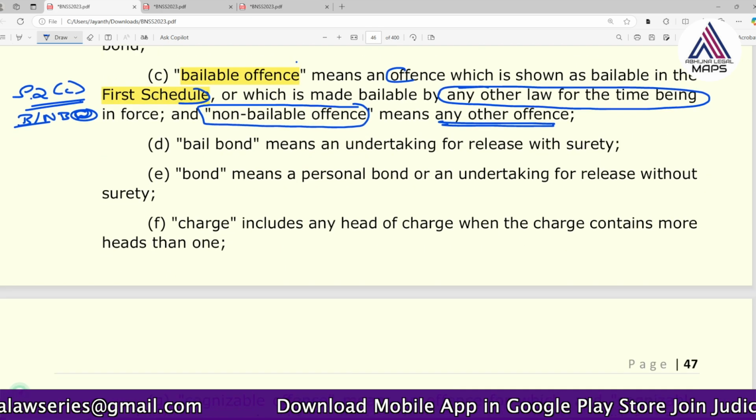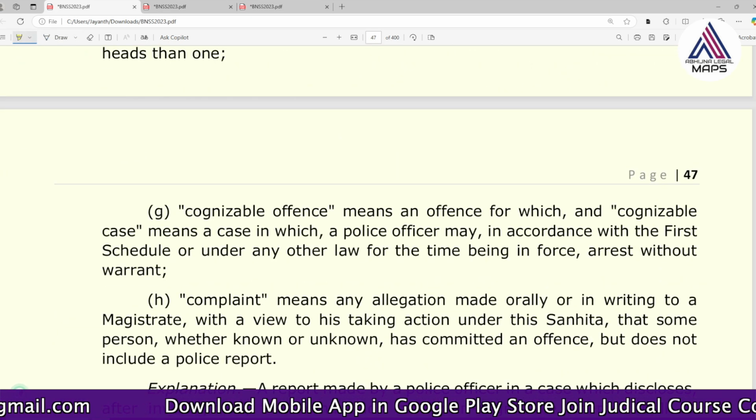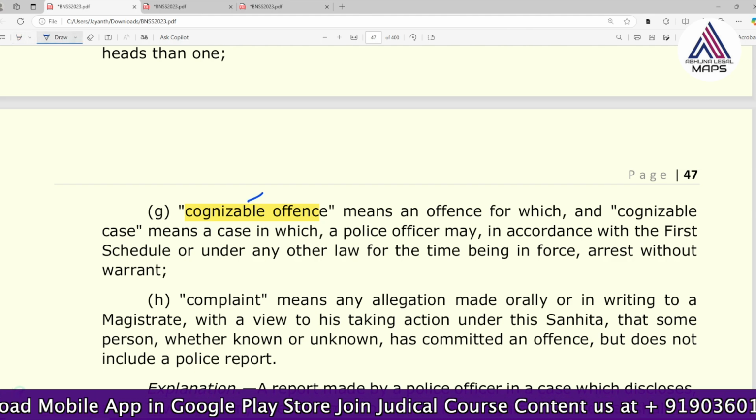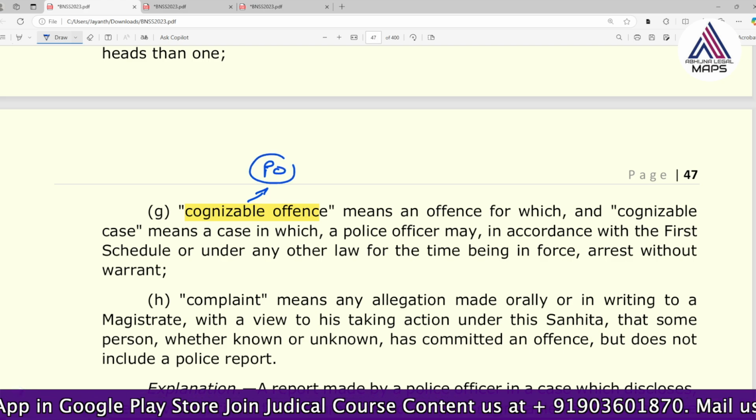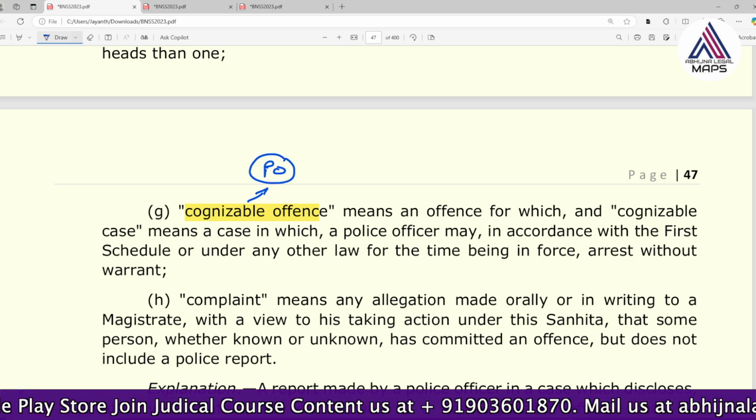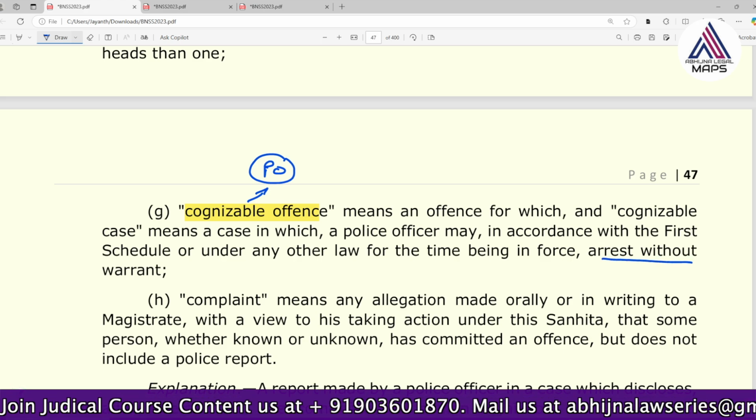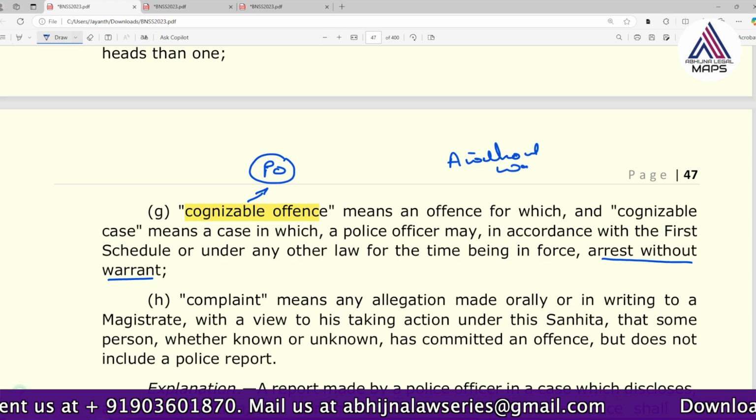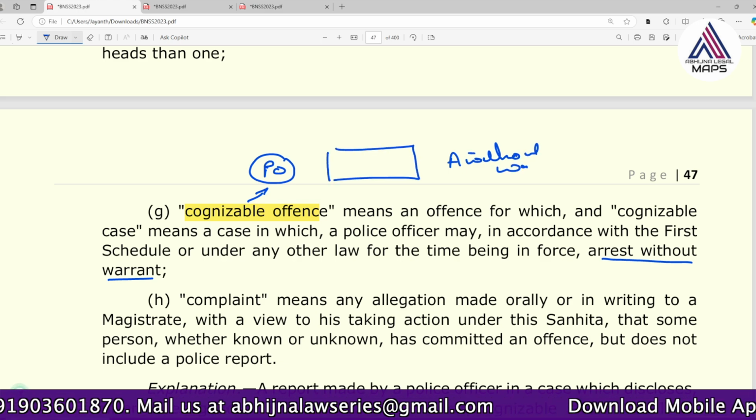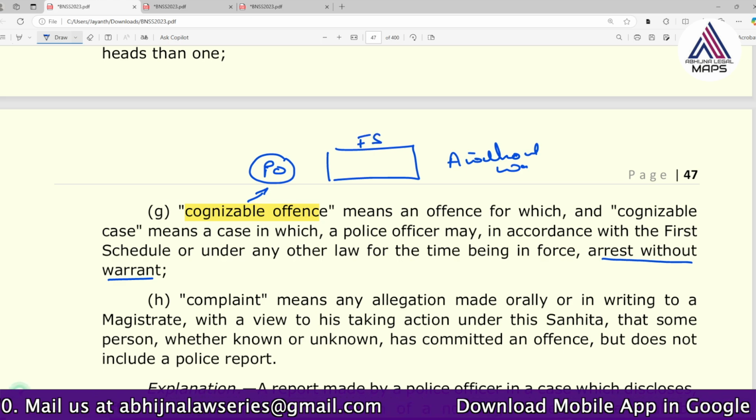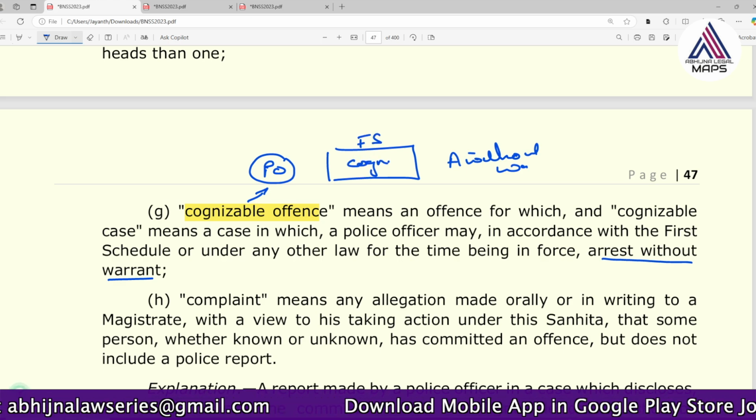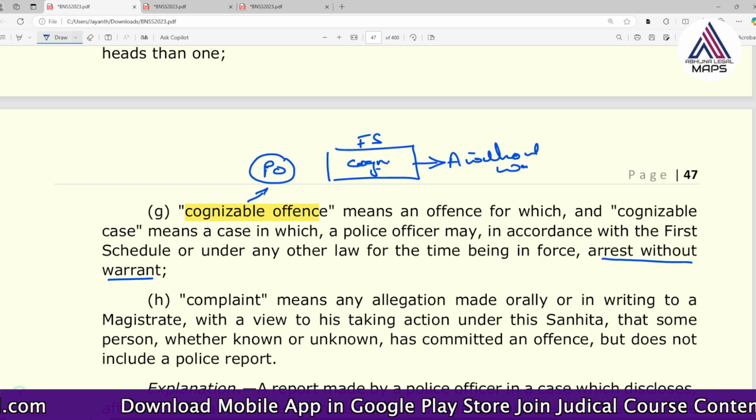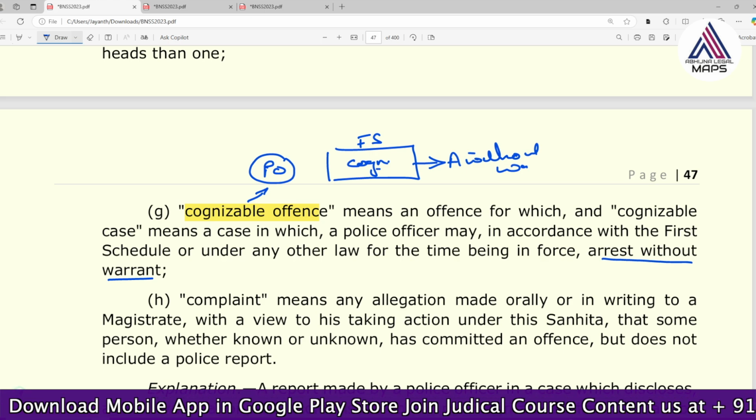Then let's go to cognizable and non-cognizable offense. So cognizable offense, even here it says that it is a power given to a police officer. When he has to see a cognizable offense, he has the power to arrest without warrant, but it has to be in accordance with the first schedule. If the first schedule says this offense is cognizable, then in cognizable offenses, a police officer can arrest without warrant, without the permission of the magistrate. He can directly go and arrest. That is the importance of cognizable offense.